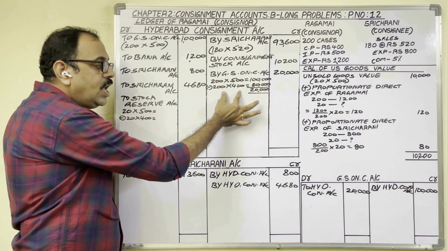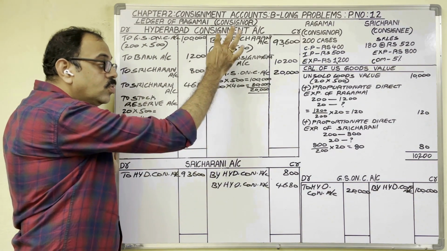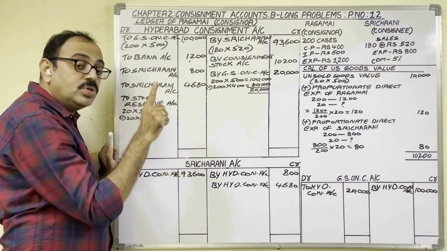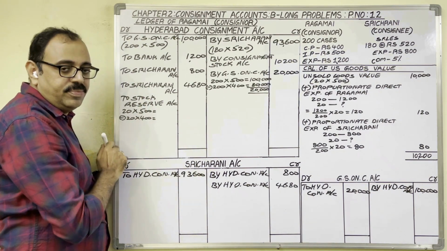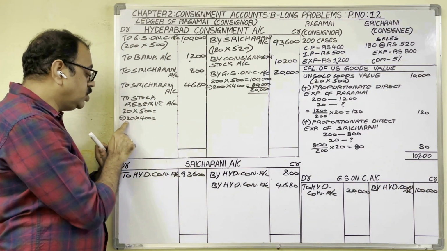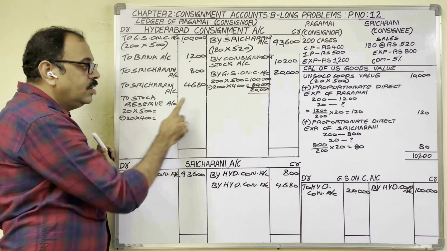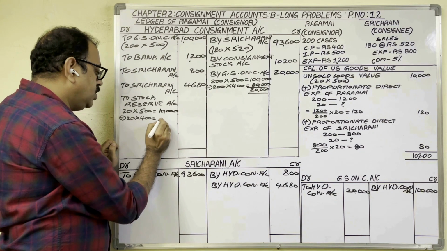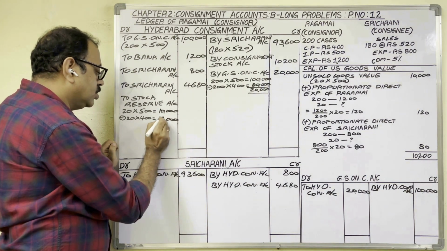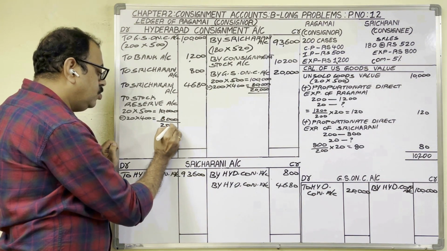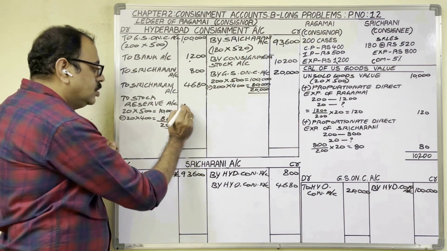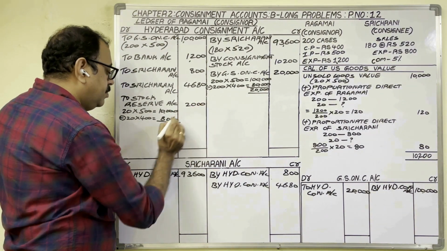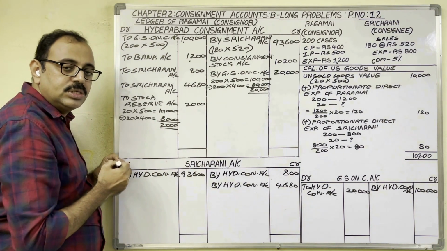Because here I want to cancel total goods related loading. Here I want to cancel unsold stock goods related loading. So only unsold stock I am taking on debit side. Total goods I am taking on credit side. 10,000 minus 8,000 is equal to 2,000 rupees. So that amount we should show on debit side, 2,000 rupees.